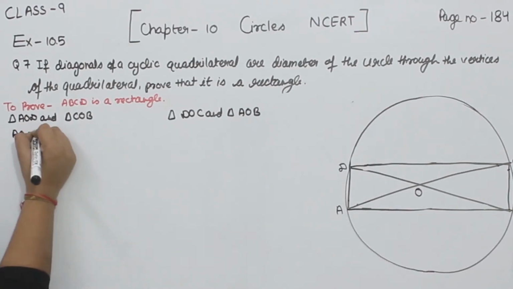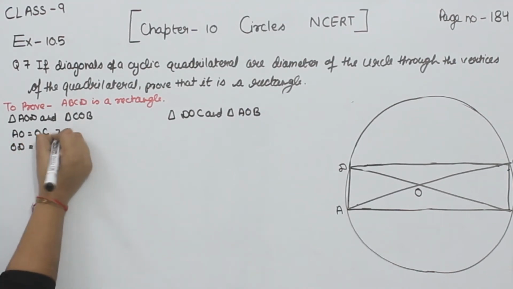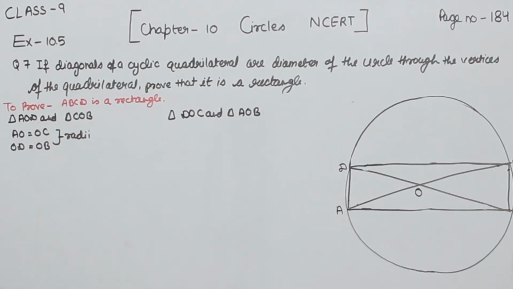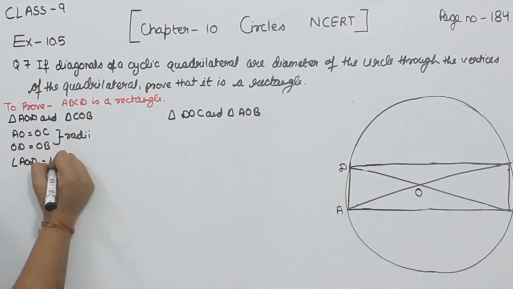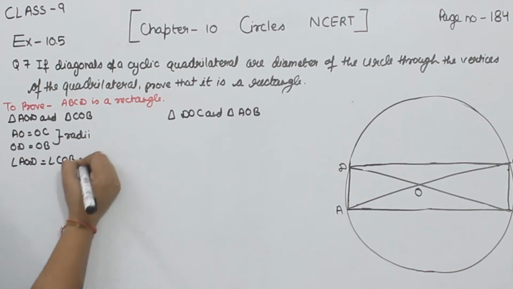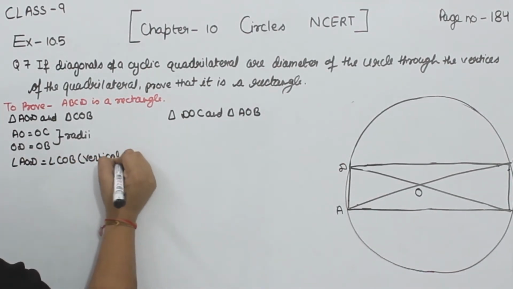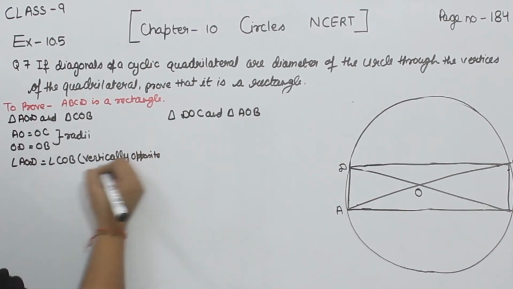AO is equal to OC and OD is equal to OB. They both are the radius of the circle. Now the angle AOD is equal to the angle COB. Why? Because they are vertically opposite angles.